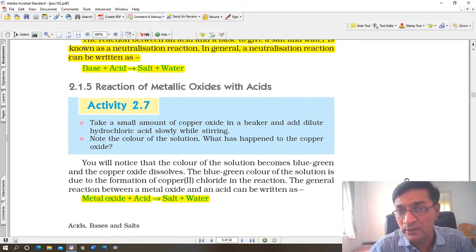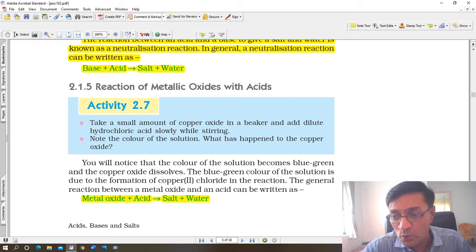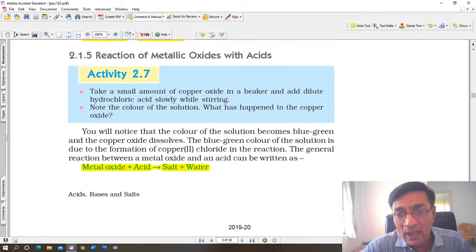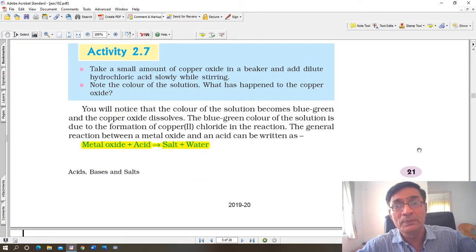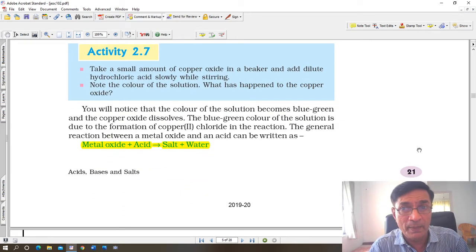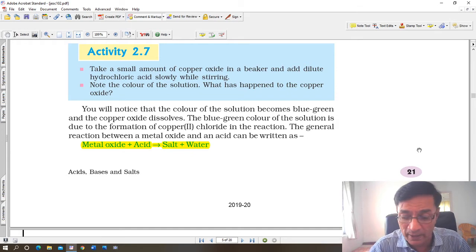Anyone who wants to learn chemistry, I know there are lots of students who get fed up with chemistry very quickly. I understand that, but those who want to study science next year, you better get used to this. Okay, there is no shortcut here. Anyone who says, हाथ ऊपर करके बोल देते हमको समझ में नहीं आया, गलत बात है. मेहनत करनी पड़ती, तब जाके समझ में आता है. Alright, फिर आगे देखते हैं.